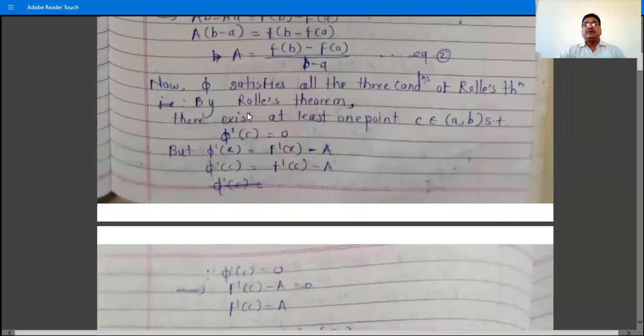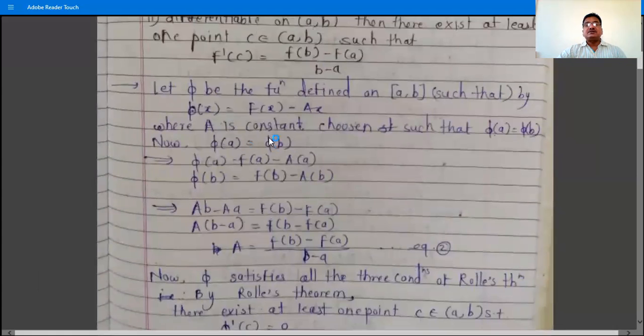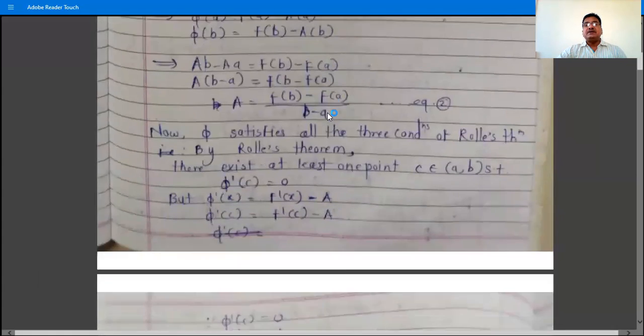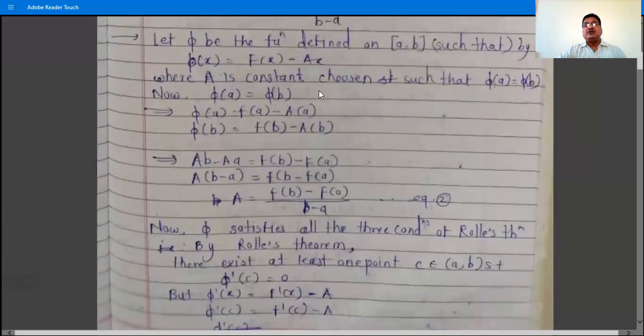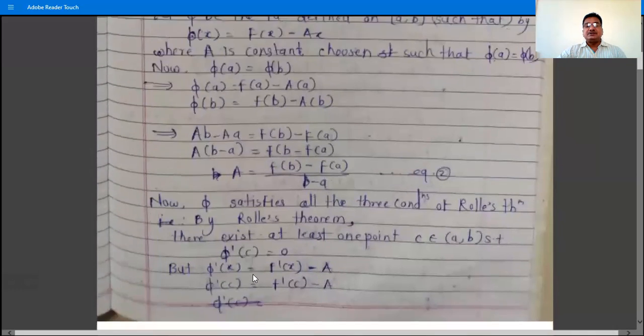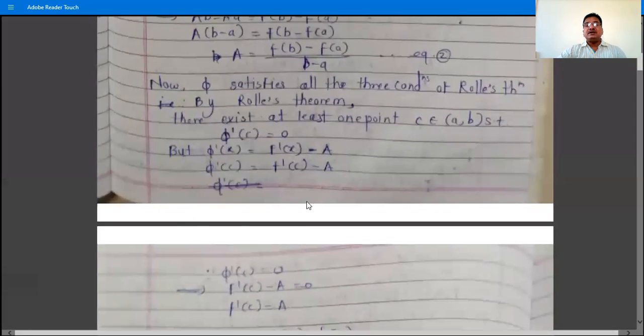That is the derivative of that function phi. Its derivative at that point is 0. Phi dash C is equal to 0. And what is phi dash x? Phi x is f x minus capital A x. So phi dash x is what? F dash x minus capital A, because the derivative of x is 1 and the derivative of f x is f dash x. And so phi dash C is equal to f dash C minus capital A.